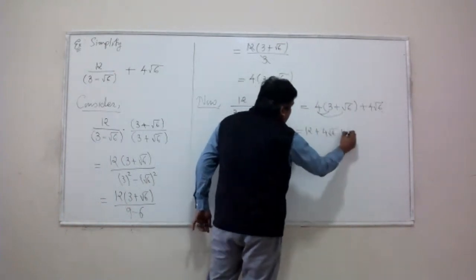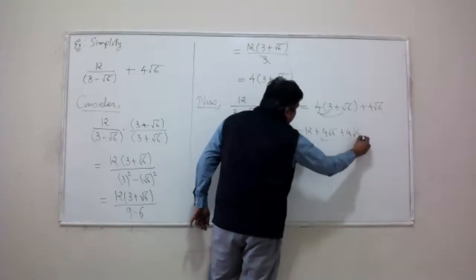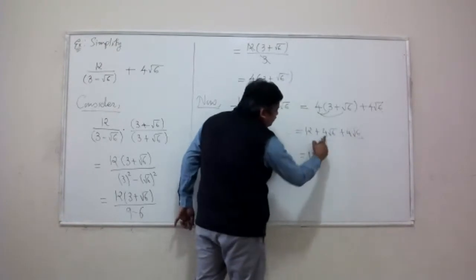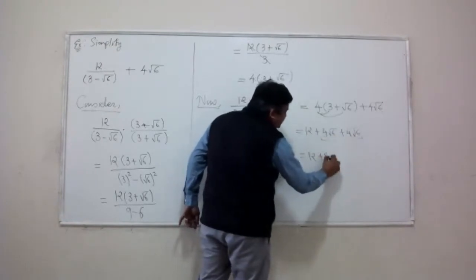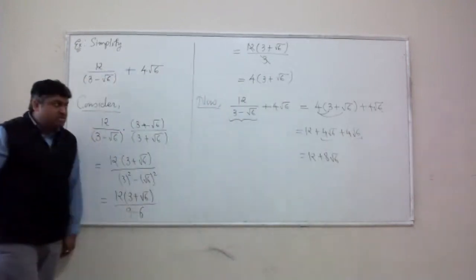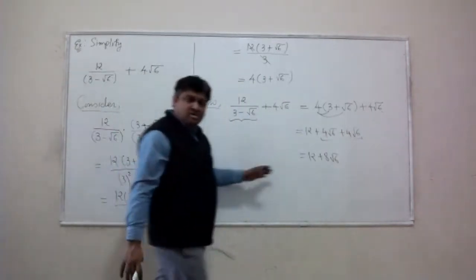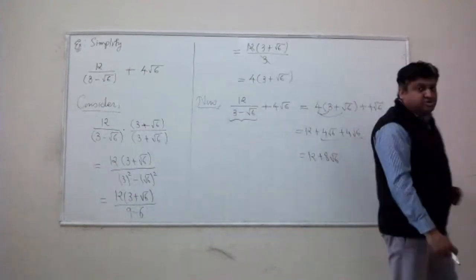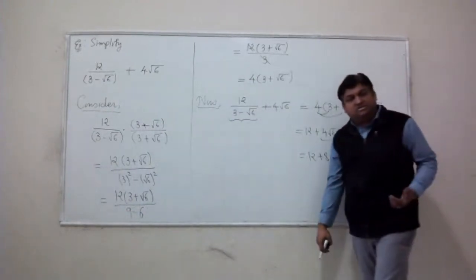Look, I have two like terms here. Add them. 4 square root 6 plus 4 square root 6 adds up to 8 square root 6. And that's pretty much it. This is how we simplify expressions involving radicals.